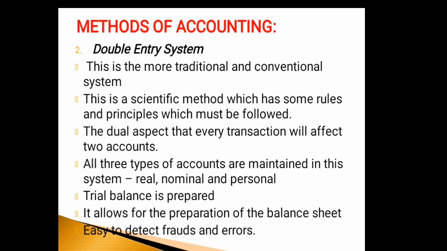The double entry system is the one widely used and recognized in the accounting world. All three types of accounts are maintained in this system, namely real accounts, nominal accounts, and personal accounts. Trial balance is prepared in this system, hence the arithmetic accuracy of the financial records is verified. This system does not have many modifications. It allows for the preparation of a balance sheet which will reflect the financial health of an organization. In this system, it is easy to detect frauds and errors.